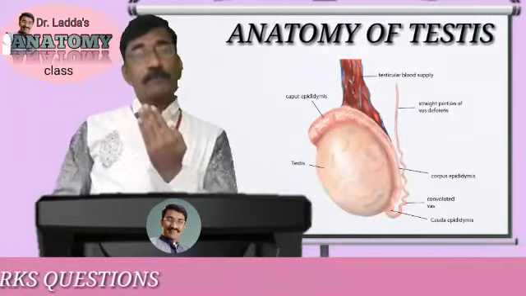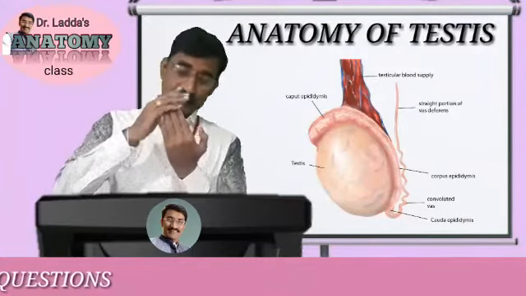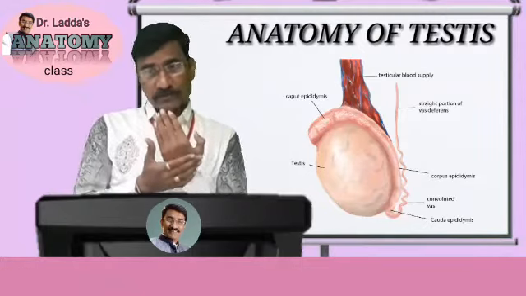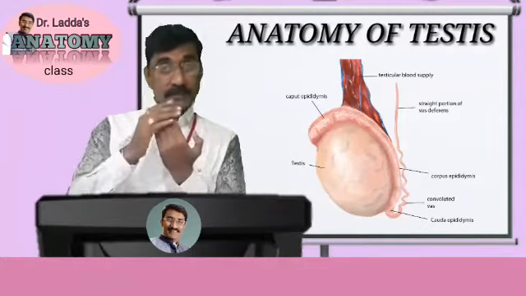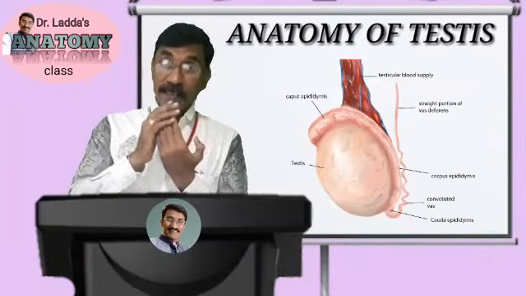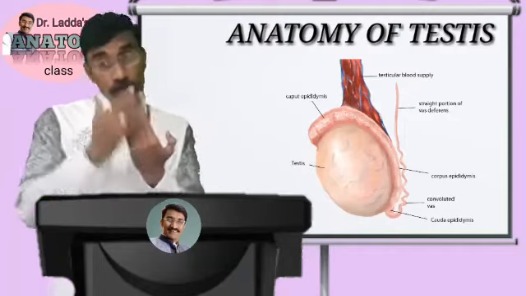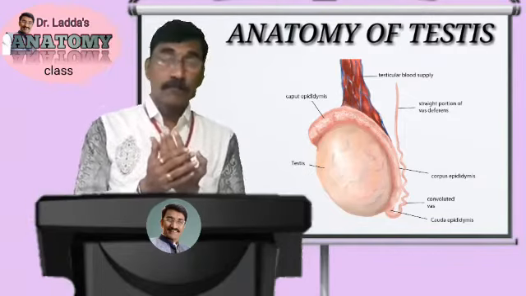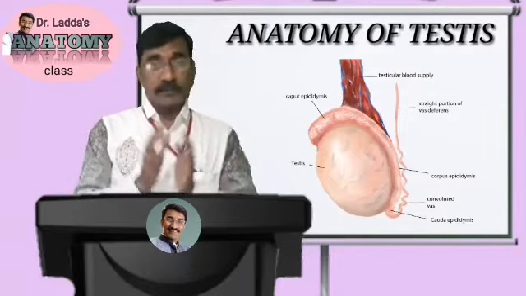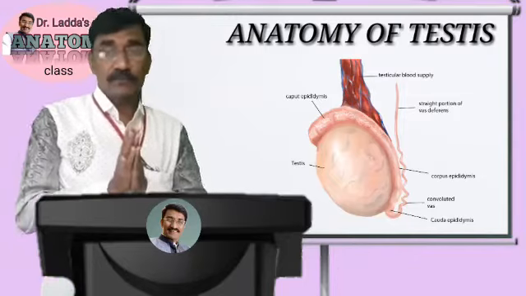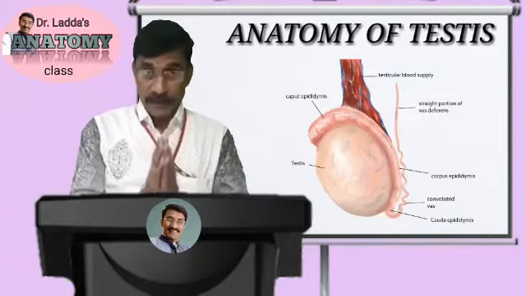Looking carefully, the anterior border of the testis is convex and smooth, and it is fully covered by the covering of the testis, known as tunica vaginalis.